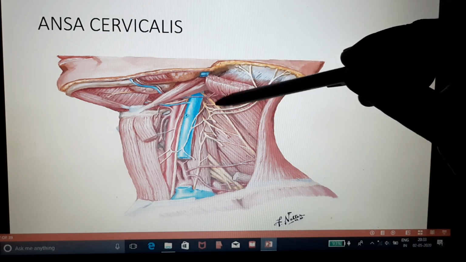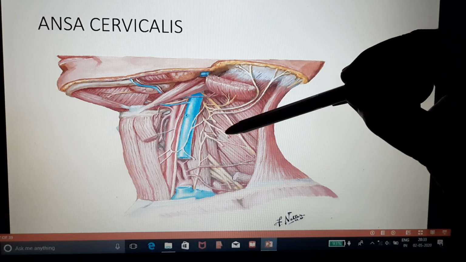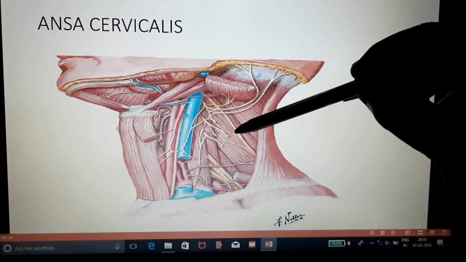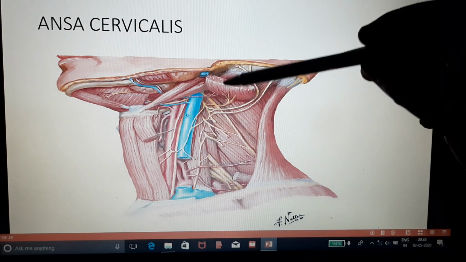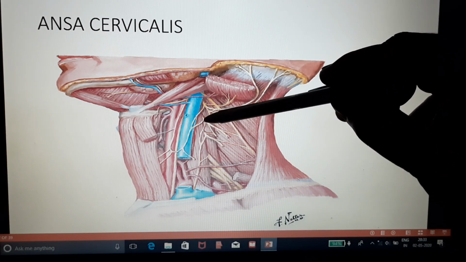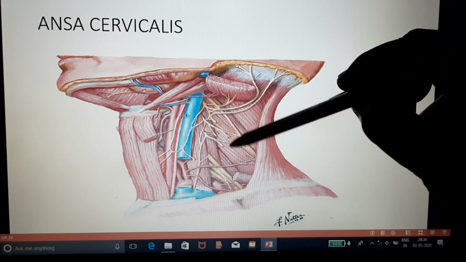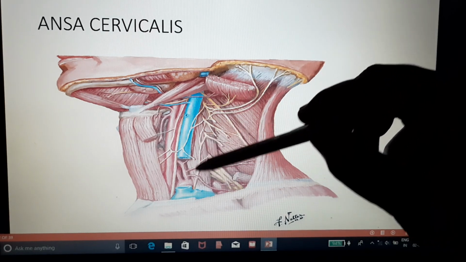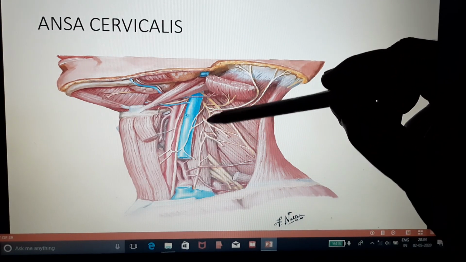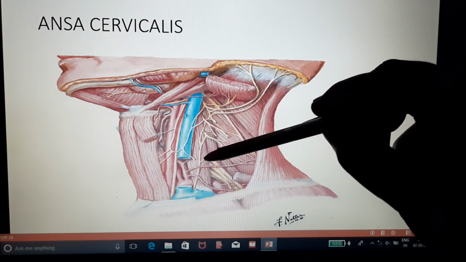You can also see this is the spinal part of accessory nerve, and two nerves joining it from the C3 and C4. These nerves supply the trapezius. These two are proprioceptive nerves, and the branches coming out from the C3 and C4, these two branches directly supply the levator scapulae. This muscle is levator scapulae. You can see here, this is phrenic nerve, and the root value of phrenic nerve is C3, C4 and C5. It is coming from C5.